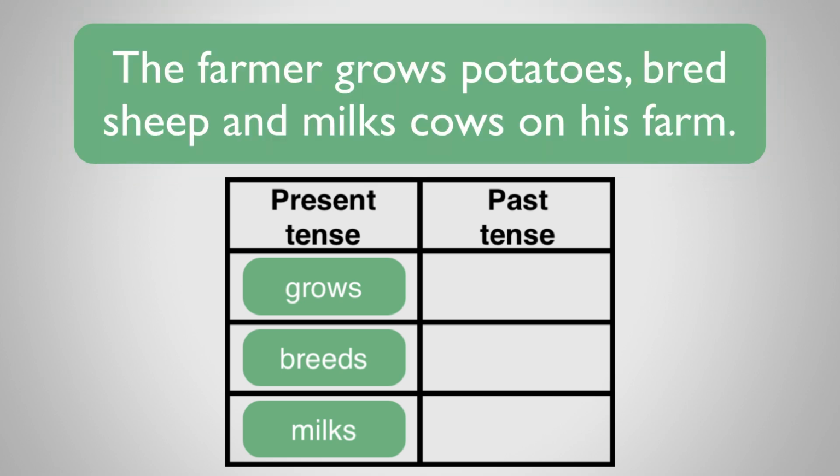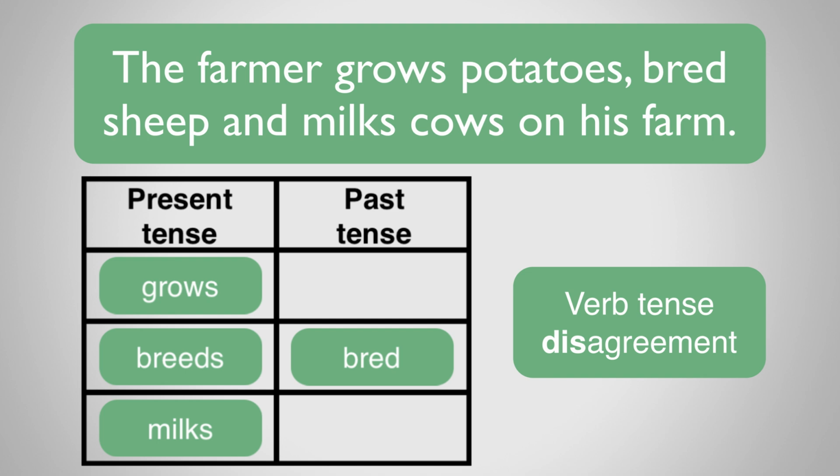The farmer grows potatoes, bred sheep, and milks cows on his farm. This sounds a little bit odd. Which verb has changed? Well, breeds has become bred. So it's changed from the present tense to the past tense, while the other verbs are still in the present tense. So the tenses aren't the same, so we can say that there is verb tense disagreement.